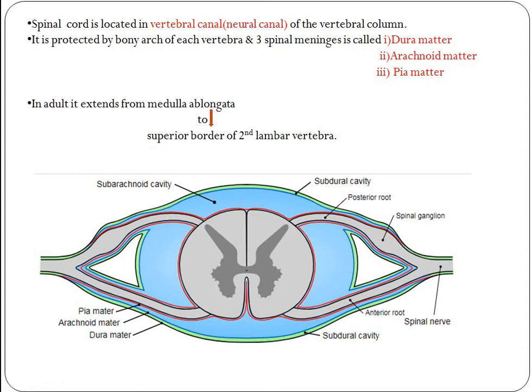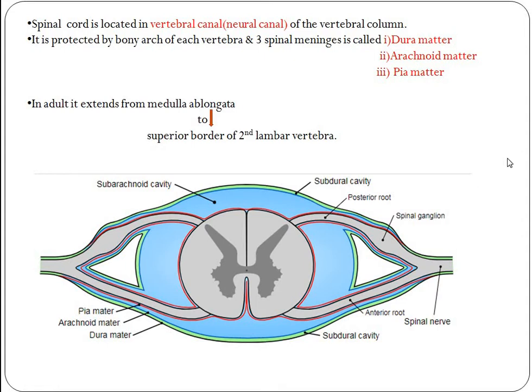They also inject a local anesthetic in this space for some surgical procedures such as knee replacement and cesarean delivery. They give it between the arachnoid mater and the pia mater, in the subarachnoid space, in which the cerebrospinal fluid is present.